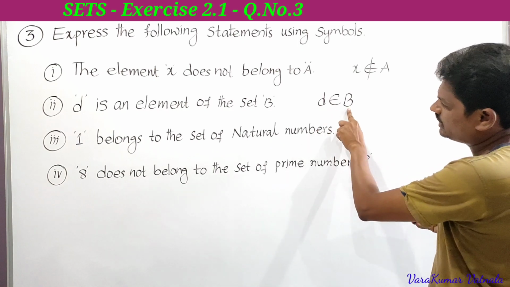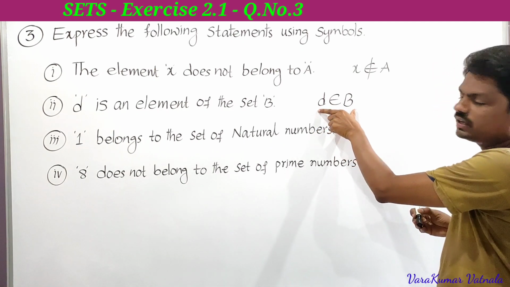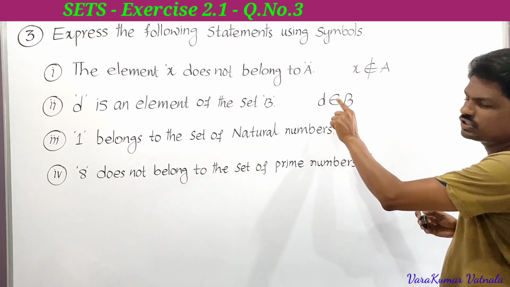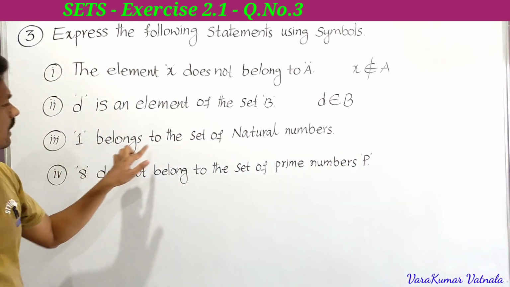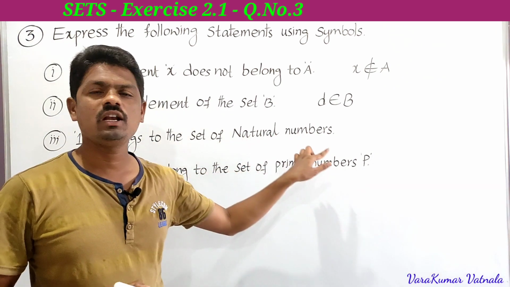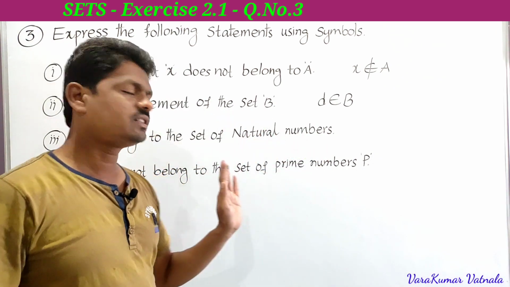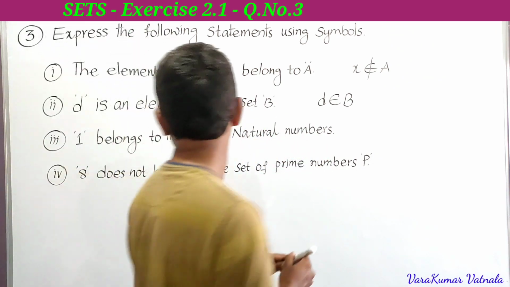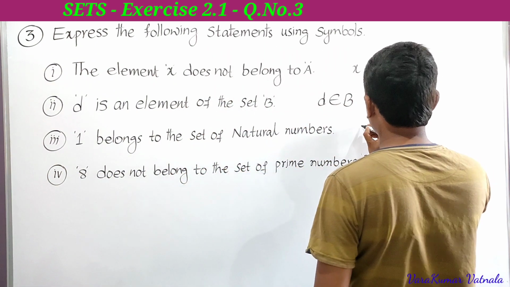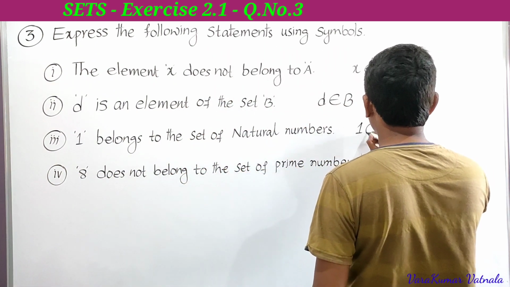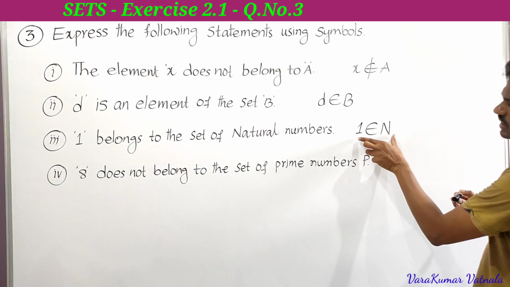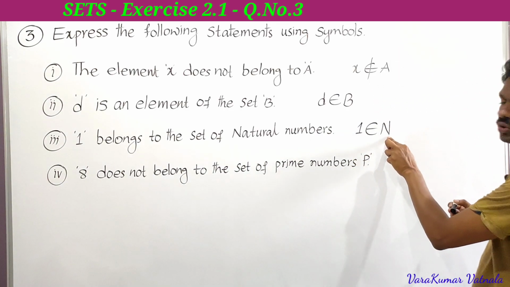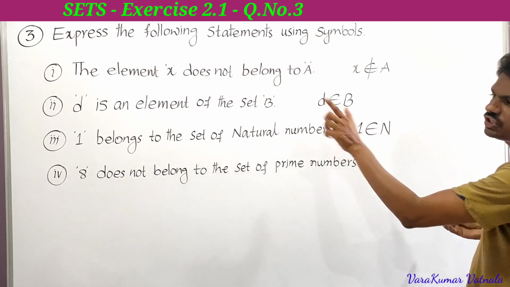Since D is there in the set B, we use D belongs to set B. We use this symbol. So this is the second one. Next, 1 belongs to the set of natural numbers. Yes, 1 is there in the set of natural numbers, so we can write 1 belongs to capital N. So this is the third one.